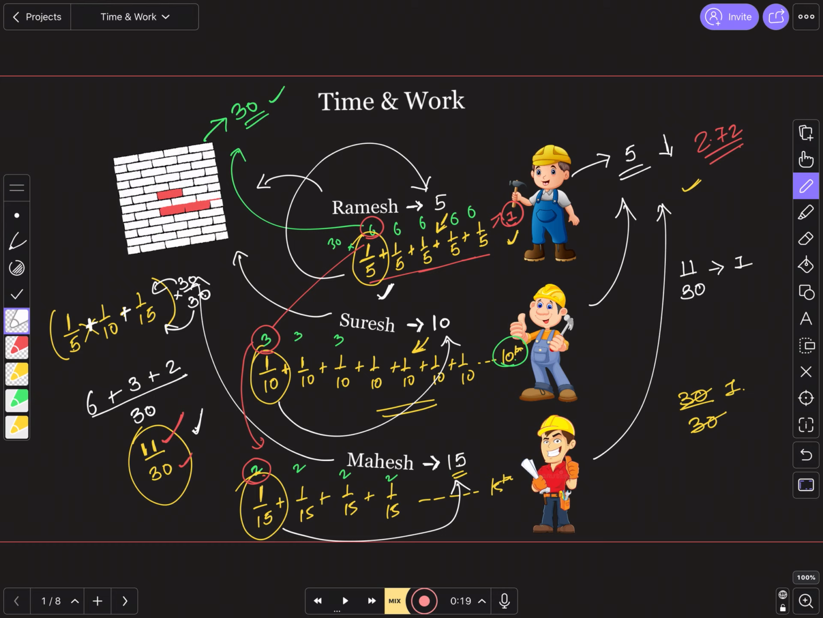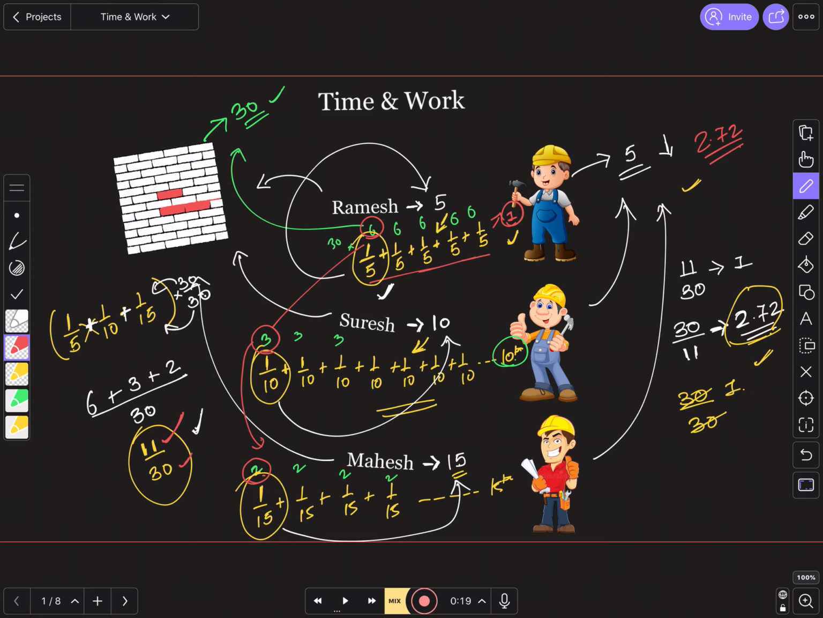In how many days will they finish the work? Reverse it, 30 by 11. 30 by 11, okay, which comes out to be what? 11 twos are 22, then 8 by 11, which is nothing but 7/2. Correct, the same answer that we got by the LCM method as well. So 2.72 days will be required to finish the work when all the three work together. Okay, that's how you apply the reciprocal method.